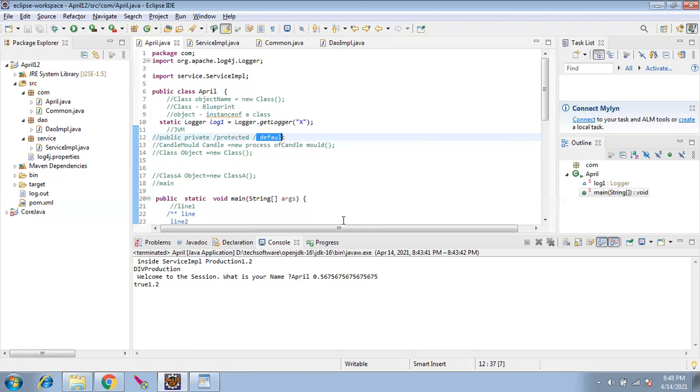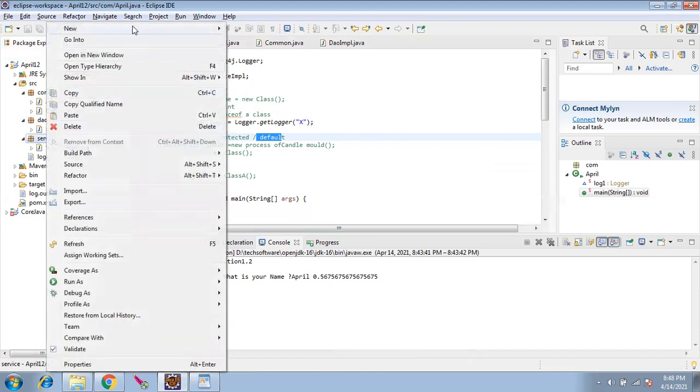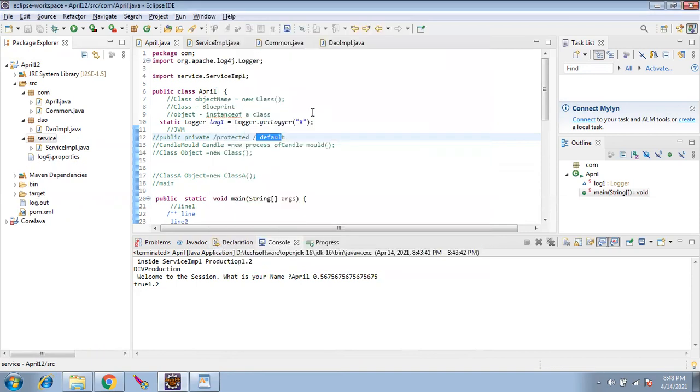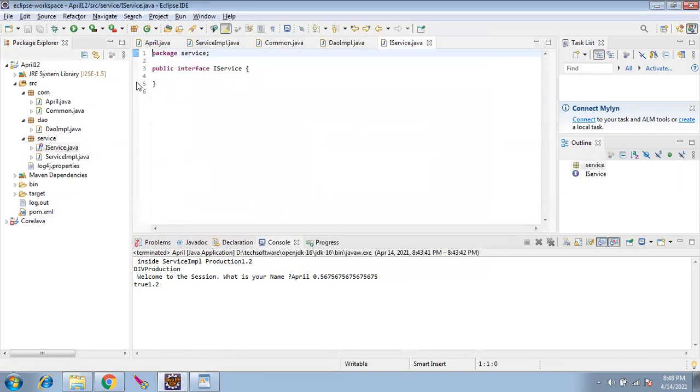Same way, in the Java industry, we have something called an interface. This contract, whatever I said, is what we call an interface. I'll go to DAO, now I'll go to service, right click here, new interface, and I'll start with I. Always have a proper naming convention. I means interface, so interface for service. You can see that the color of the interface becomes purple. There is a small I symbol in the pipe, and instead of the class keyword, the interface keyword has come here.